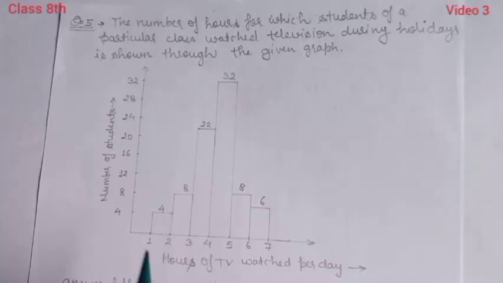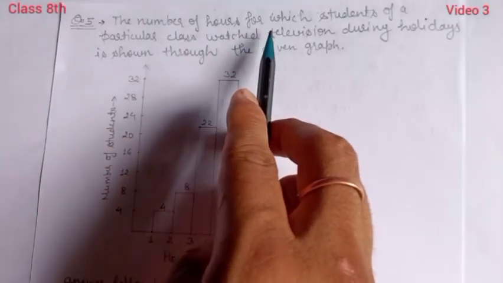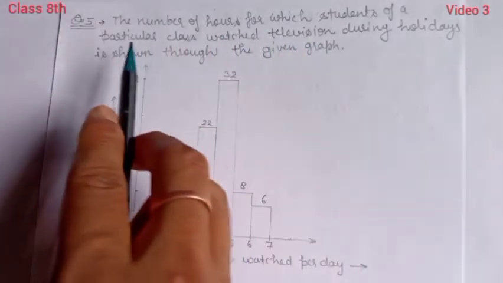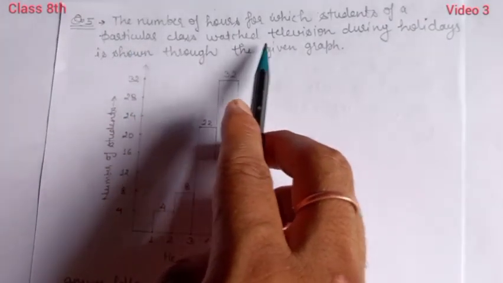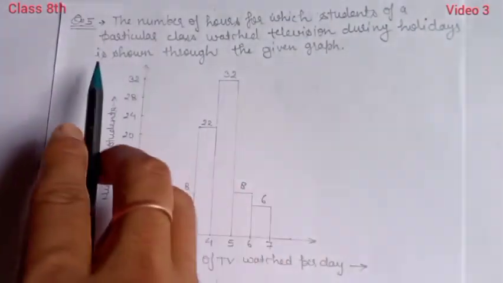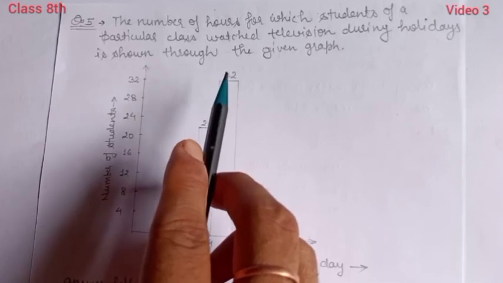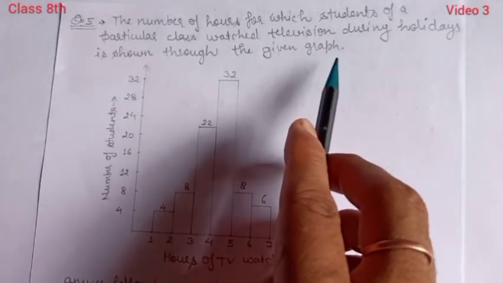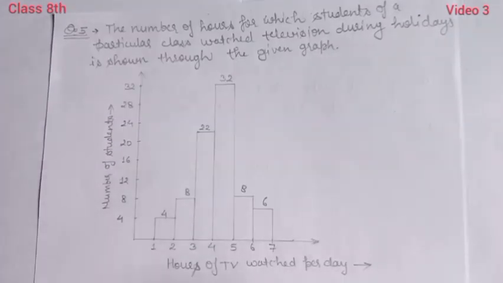Number fifth: the number of hours for which a student of a particular class watched television during holidays is shown through the given graph. So students, here a histogram is given. You can see in the horizontal way hours of TV per day and the number of students in the vertical way.